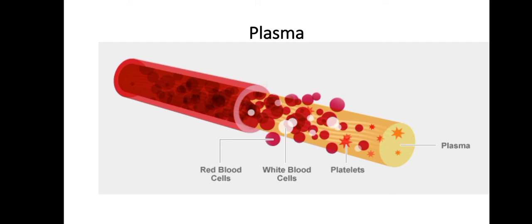Plasma carries water and dissolved substances such as digested food and waste products from one part to another part in the body. Red blood cells, white blood cells, and platelets are immersed in this liquid called plasma.